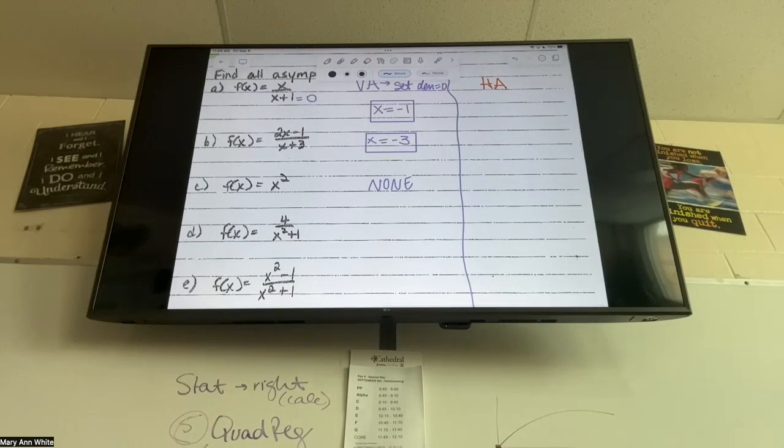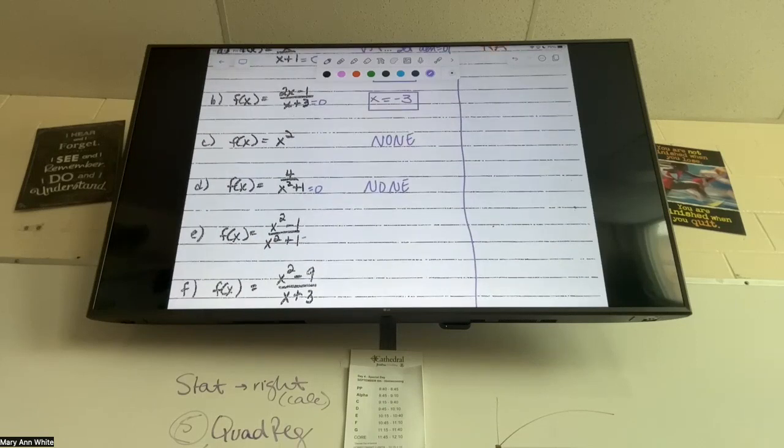What about letter D? It'd be plus or minus i, right? Can we put i on my graph? Nope, anytime you get i's, there's no vertical asymptote. What about letter E? Also none. Letter F?